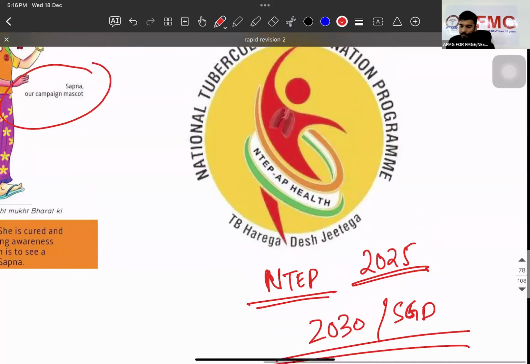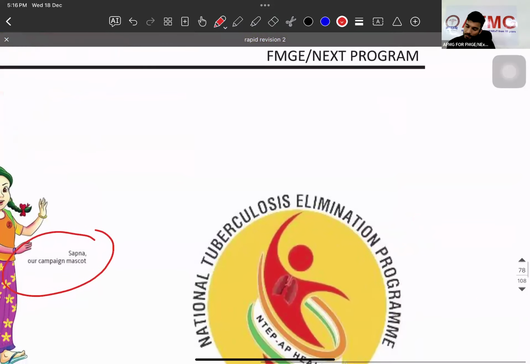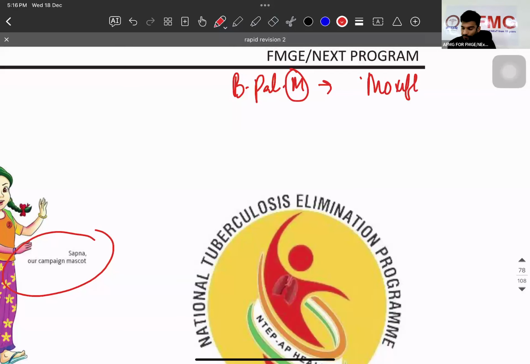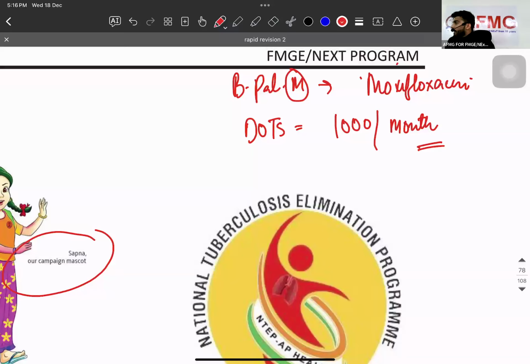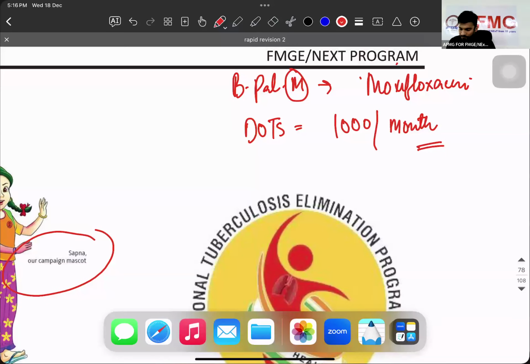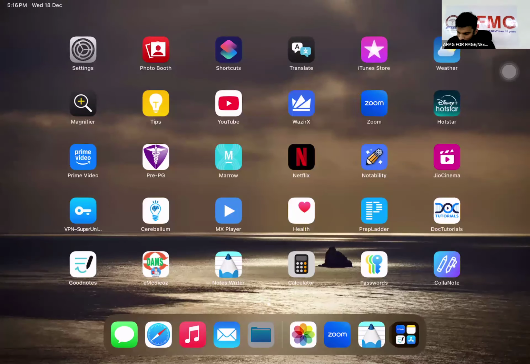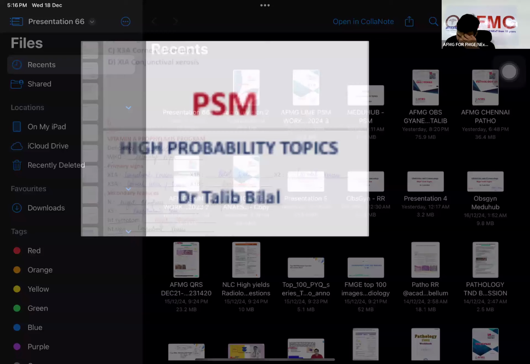Is that clear? There is a new update in tuberculosis, where the update is the BPaL-M regimen, where M stands for moxifloxacin. I'm expecting this might come. Okay, and incentives, as per DOTS, now 1,000 rupees per month. ठीक है? Let me show you PSM. This is PSM.